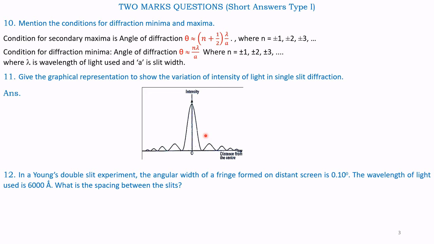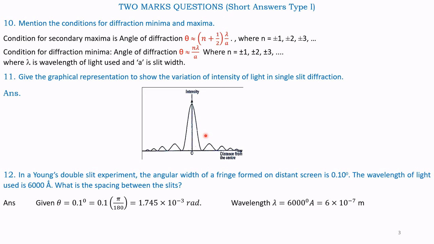Question number 12. In a Young's double slit experiment, the angular width of fringe formed on the distant screen is 0.1 degrees. The wavelength of light used is 6000 Angstroms. What is the spacing between the slits? So here, given is width of the fringe 0.1 degrees, and the wavelength of light is 6000 Angstrom. What is the spacing? So let us solve it.